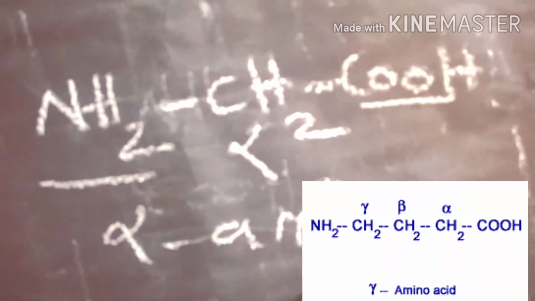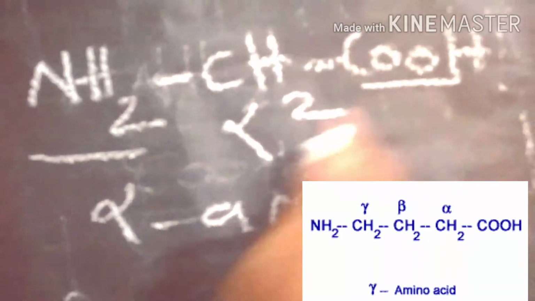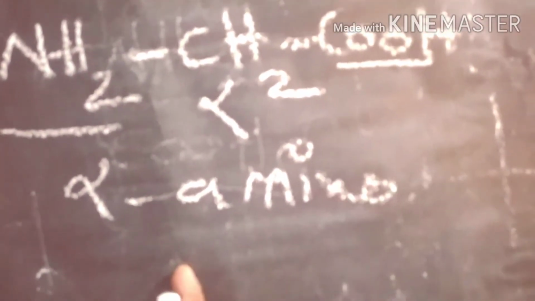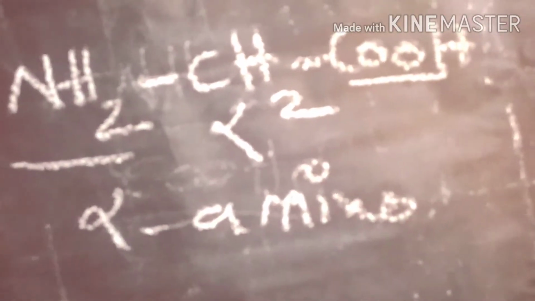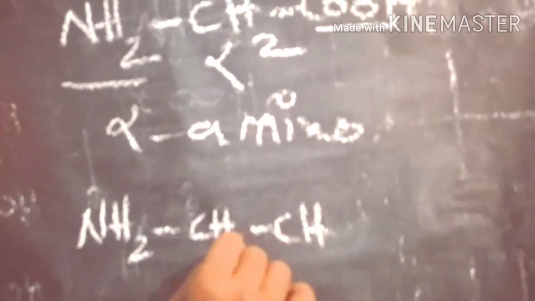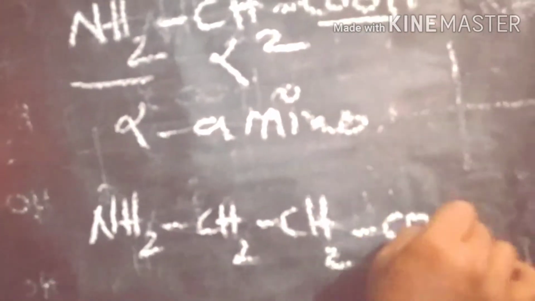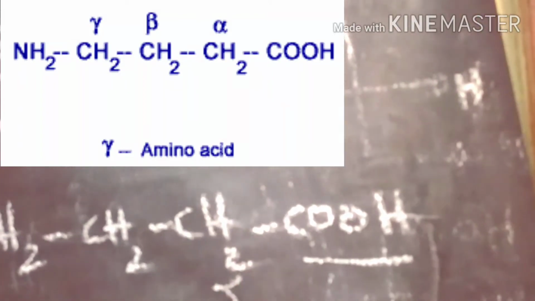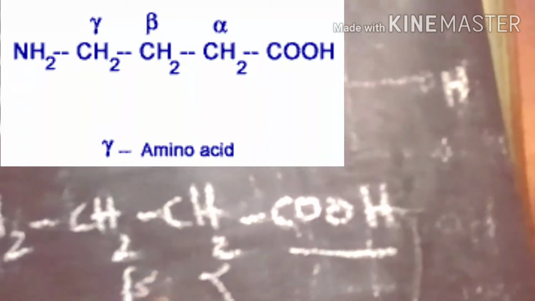If the amino group and carboxylic acid group are separated by 2 carbons, alpha and beta, that is a beta amino acid. For example, NH2 CH2 CH2 COOH. Here the carbon adjacent to the carboxylic acid is alpha, the second carbon is beta.